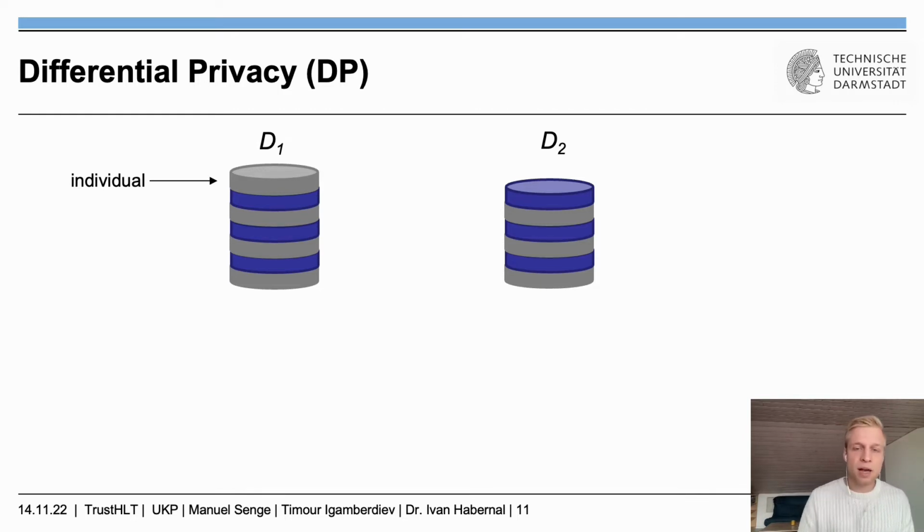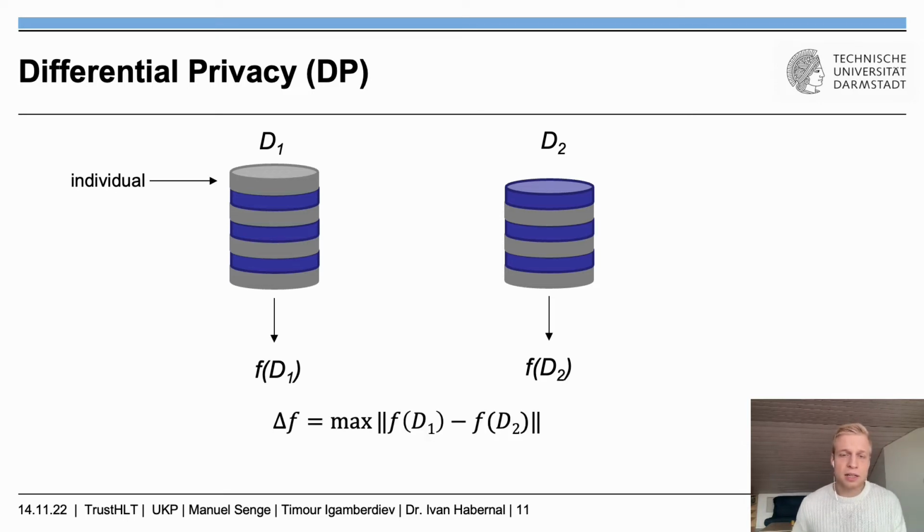Before I go into the mathematics of differential privacy, I first want to talk about the intuition. Let's imagine we have two data sets, D1 and D2, and those are identical. Each of these rows is an individual. Now D2 has one individual missing. That's the only difference between D1 and D2. Now we perform a function F against that data set. That could be a sum function or a neural network. What we're interested in is the maximum difference of that function, meaning if we eliminate one row, how much that contributes to the maximum difference of that function. This is called the sensitivity.